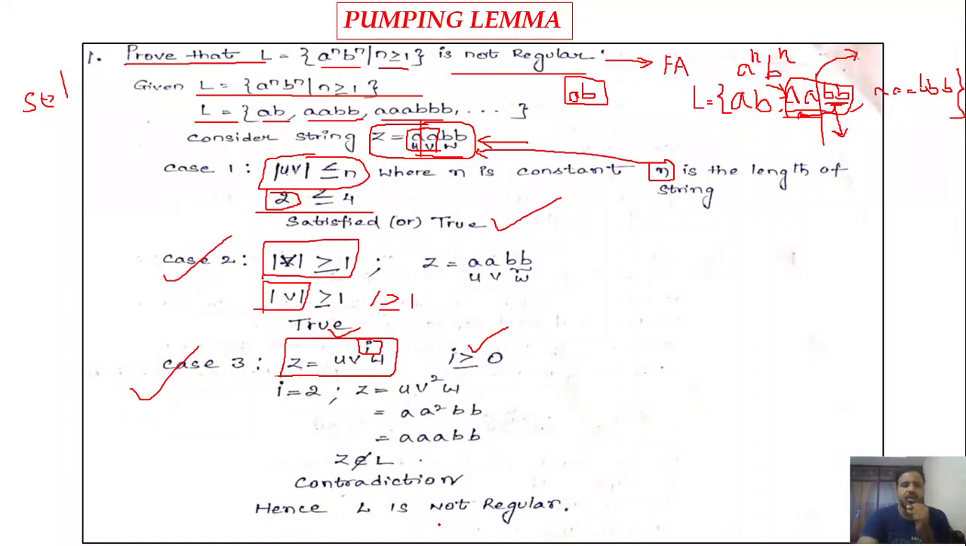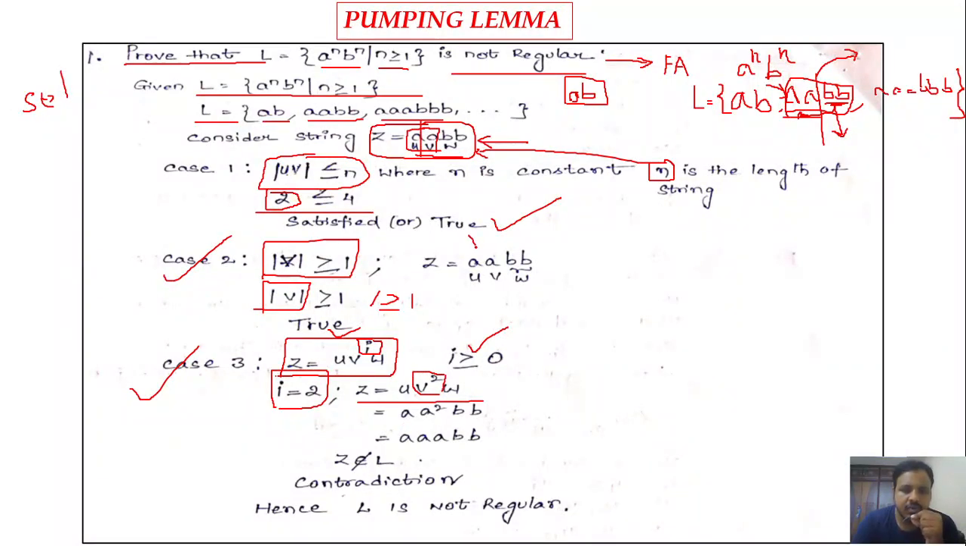So that should not happen. To avoid such things, the value of i must be at least 2, 3 or 4, right? So here I am taking i equal to 2. Now our string pattern will be z = u v² w. Now what is your v? It is a. So repeat that 2 times.